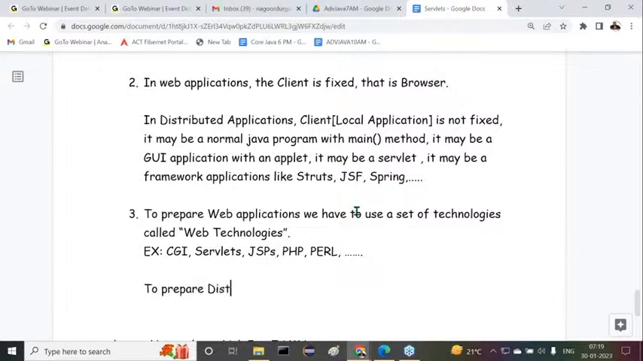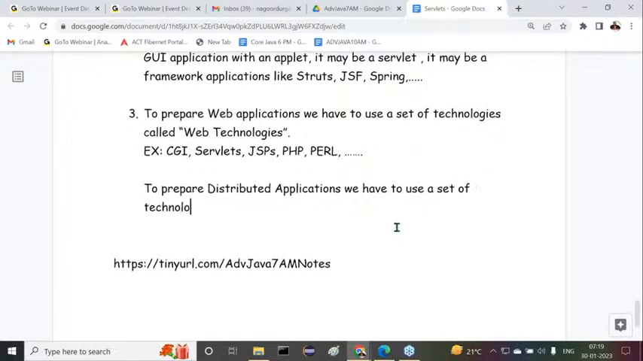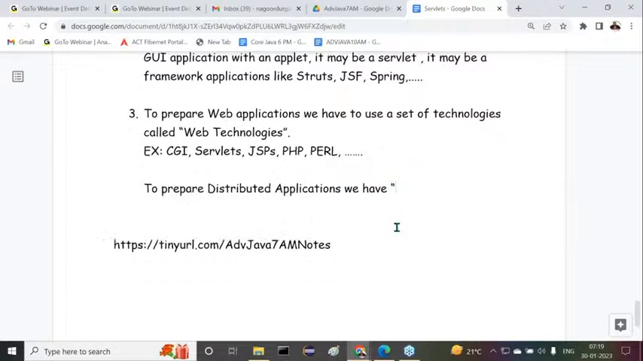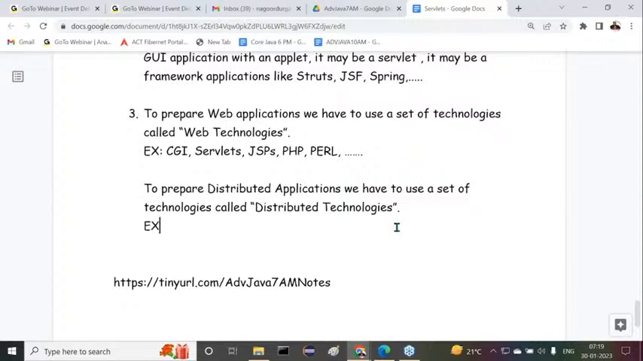To prepare distributed applications, we have to use a set of technologies called distributed technologies. A set of technologies called as distributed technologies. What are the various examples for distributed technologies here?